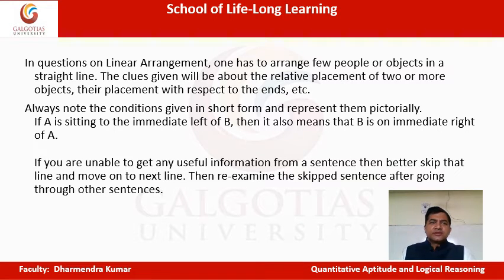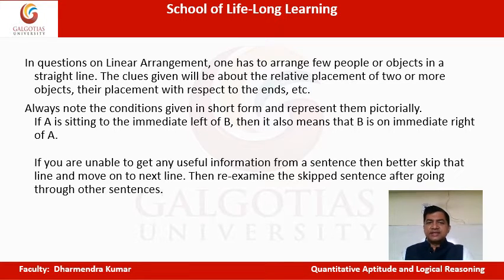Now, see, the clues given about all this I have discussed. A is sitting. Now simply if I tell you A is sitting to the left of B, do you mean A is immediately left of B? No. If I simply tell you A is to the left of B, A may be immediate left of B, or there may be a few people between A and B, correct? So you have to keep that in mind. A is left of B means only that A is to the left of B. There could be a few people in between.